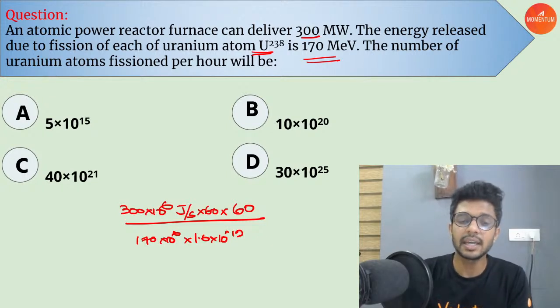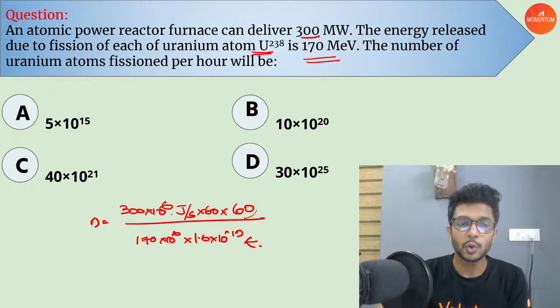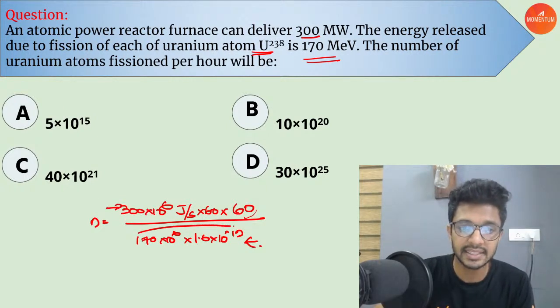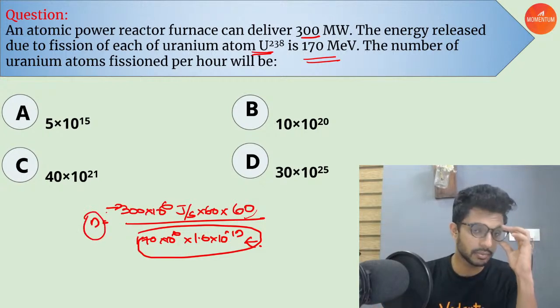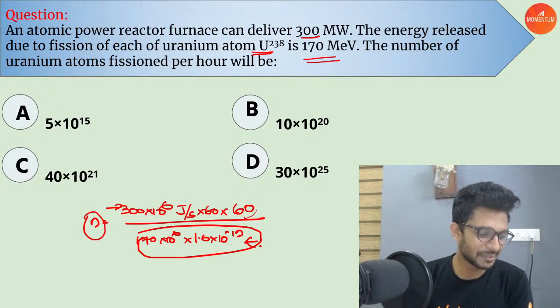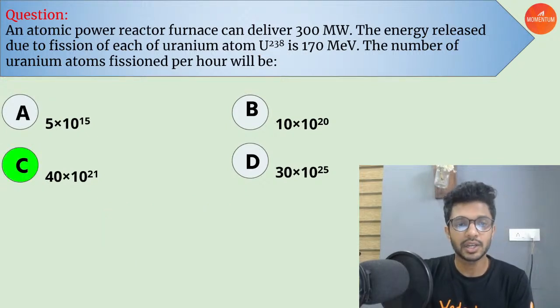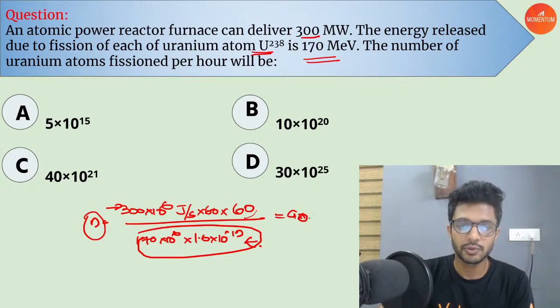Now, this is the amount of energy given by one uranium. So, for producing this much of energy, the number of uranium will be equal to how much? Total energy required divided by energy released during the fission of one uranium will give you the number of uranium which is undergoing fission reaction. Understood? Simple, right? Very simple. And how much we are going to get? We are going to get the option C, which is 40 into 10 power 22. Simple as that.